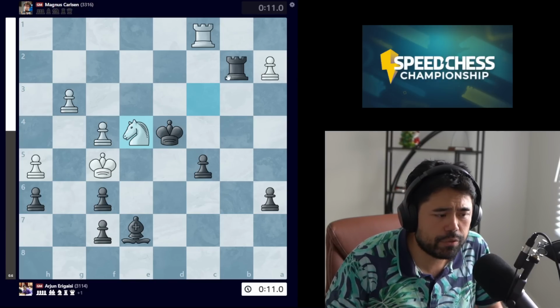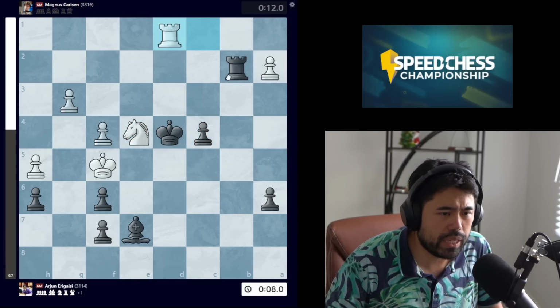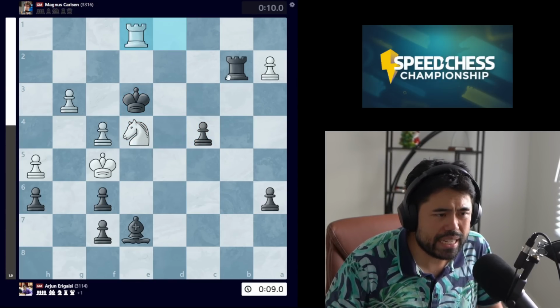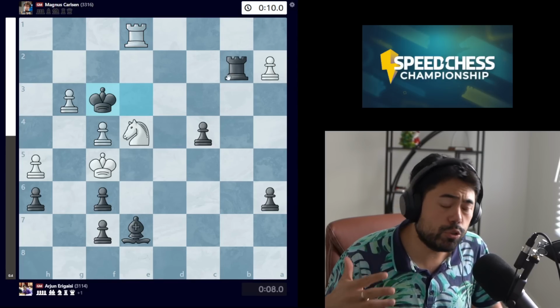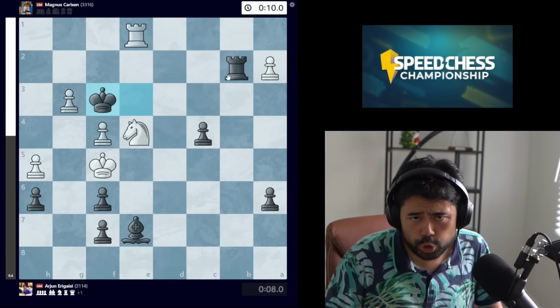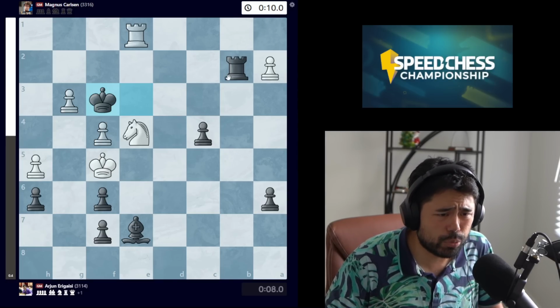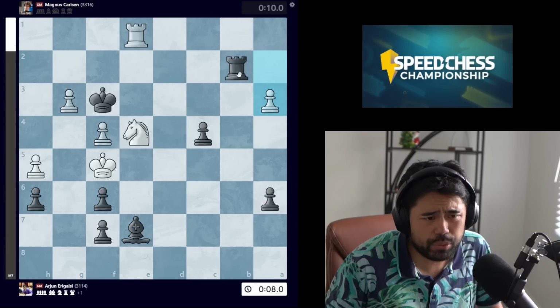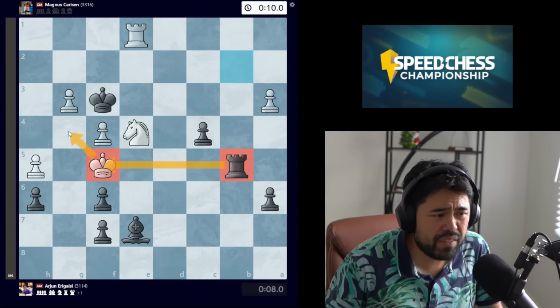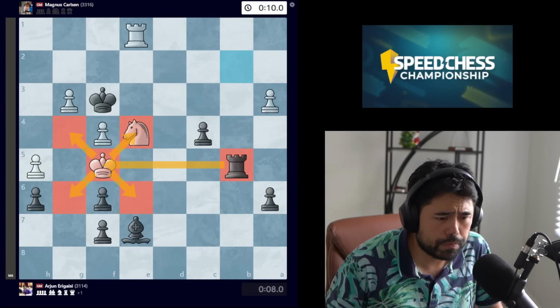So we get the move knight to e4, Arjun goes c4, we get rook d1, king to e3, and now we have the move rook to e1, and Arjun plays king f3. Keep in mind, these moves might look like blunders to you guys, but the players are so low on time, it's a very, very difficult position to play. And also keep in mind here, black is always threatening, let's just say you go a3, to go for the checkmate with rook b5, as the king has no squares available.